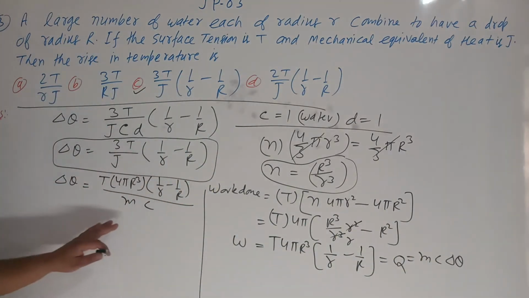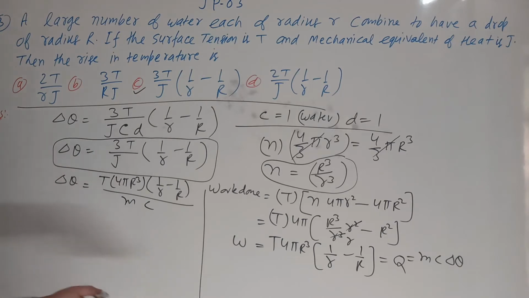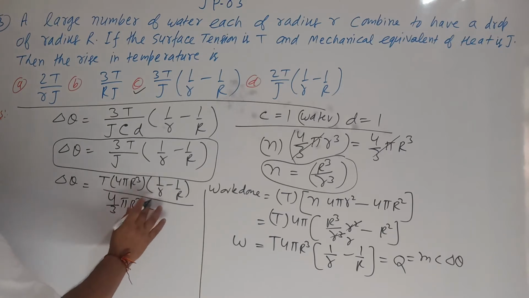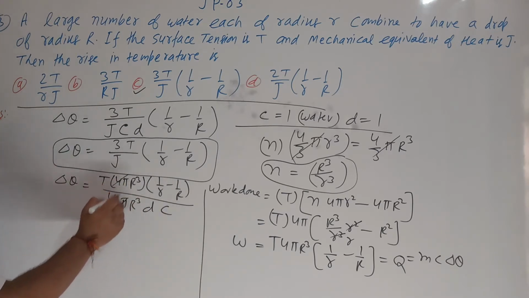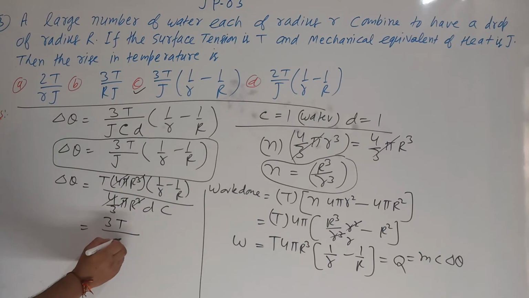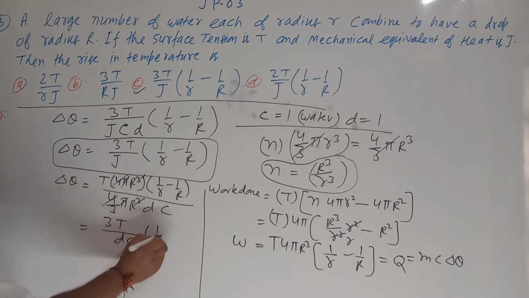See here, mass is equal to volume into density. The volume of the big drop is 4 by 3 pi R cube, into density D. So 4 pi cancels, R cube cancels, and it comes 3T upon D c into (1 upon r minus 1 upon R).